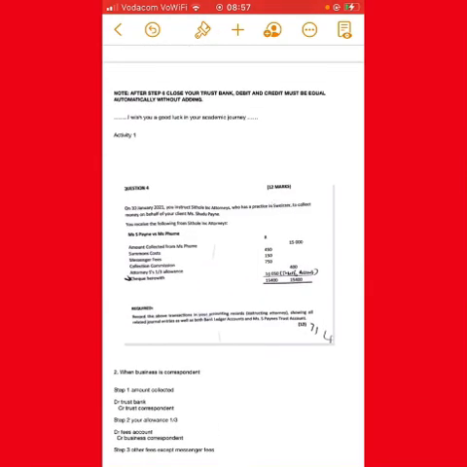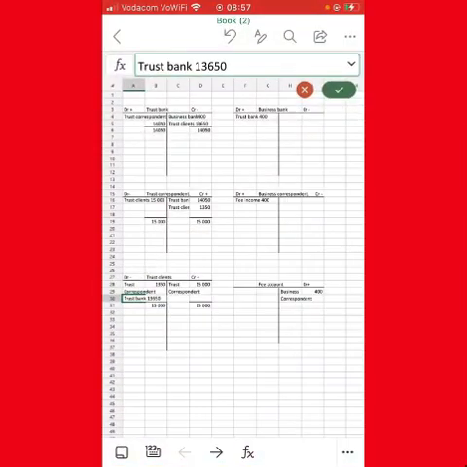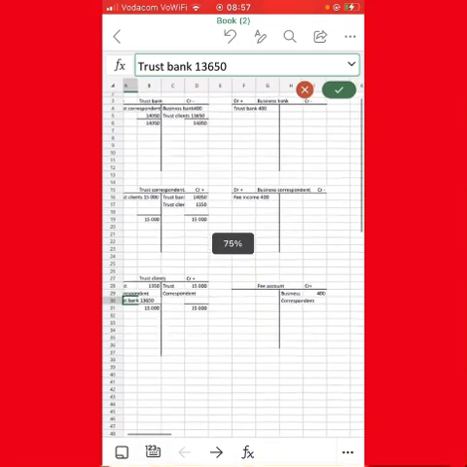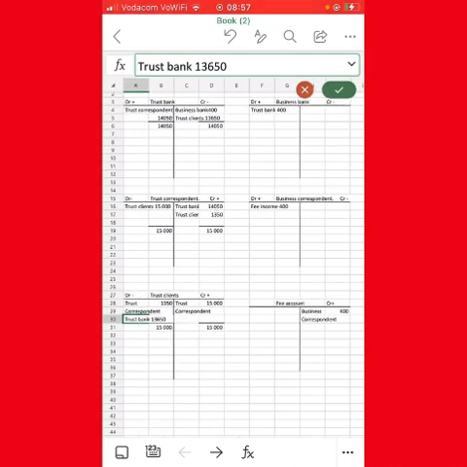Then you rush to the activity. If you can check in our activity there, our cheque herewith is 14,050. So let's take that 14,050 and we follow the steps. We are debiting the trust bank by trust correspondent. Can you see on the debit side of the trust bank, we have 14,050. Then we go to the trust correspondent, where we have 14,050 and it's named trust bank. So that is the first step that you need to do. I'm sure you are following the logic. Let's go to step number 2.